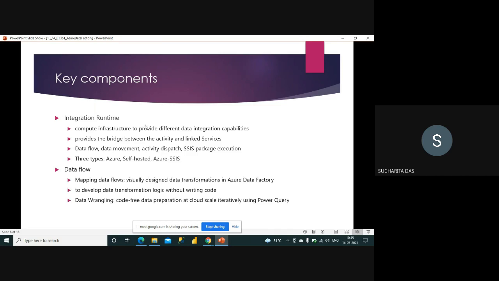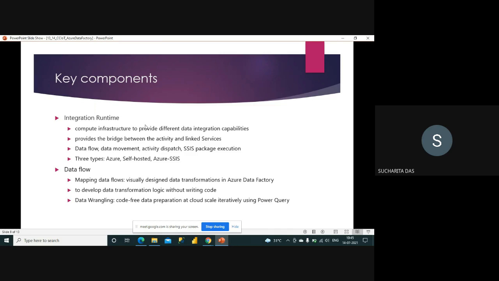and to connect with that SSIS package execution from your data factory activity, you need that Azure SSIS integration runtime. Okay, I can understand that it is a lot of new topic, so it's not possible that you will understand and visualize everything here, but it is important that you should be familiar with the term, so that when you really start working on Azure Data Factory you have to keep in mind that I have to deal with all these components.